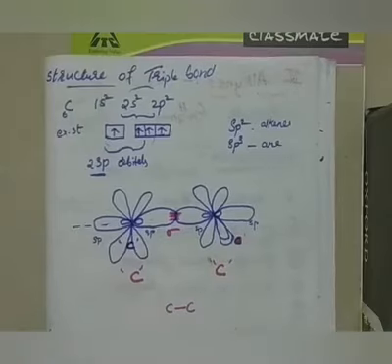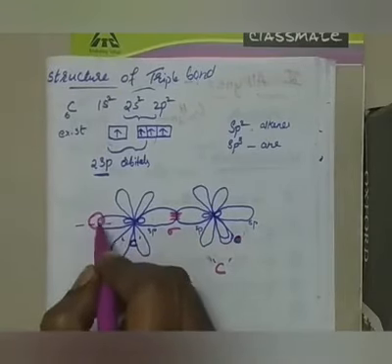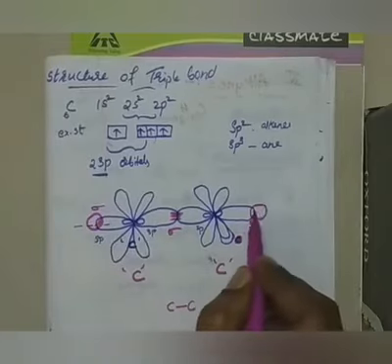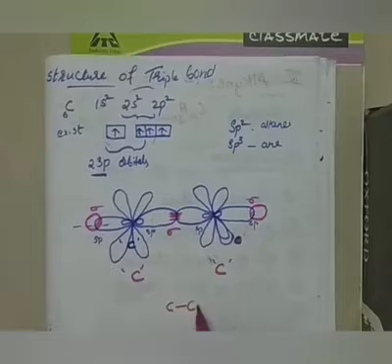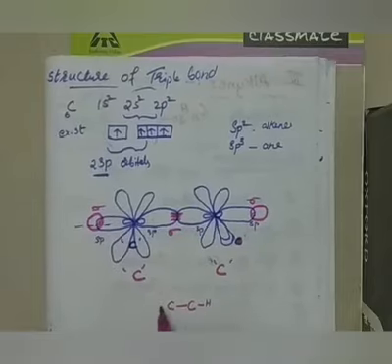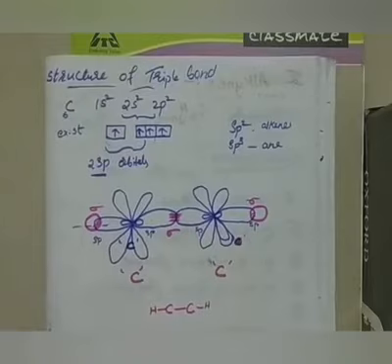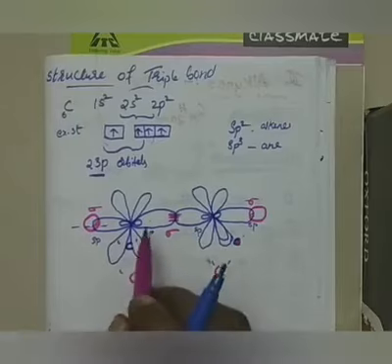Now, overlapping of pi orbitals, p orbitals I mean to say. So for example, this is 2px, this is 2py, this is 2pz, right? So 2pz will overlap sidewise and forms a pi bond.